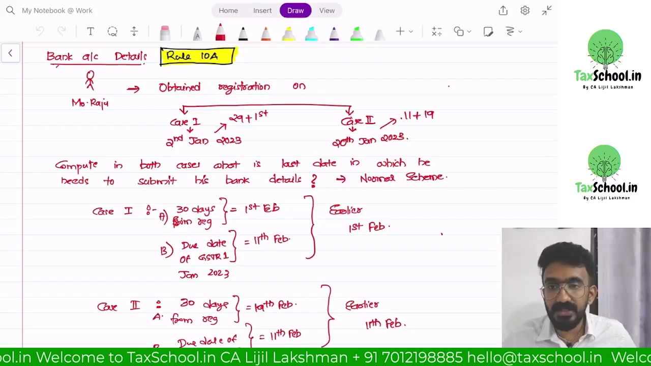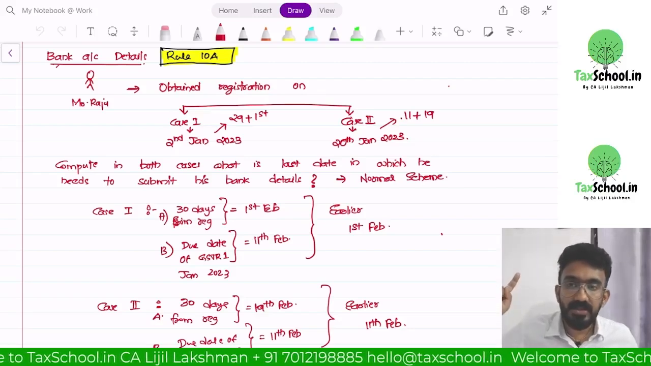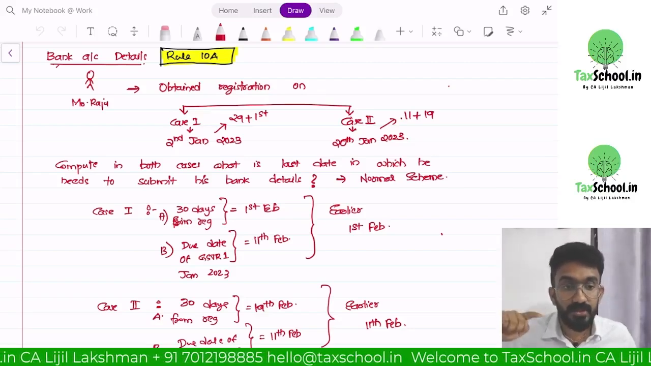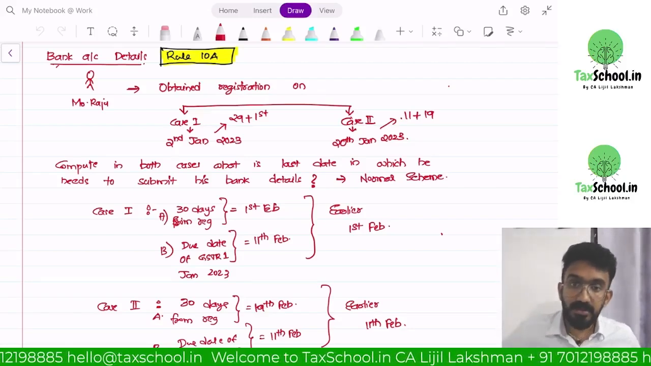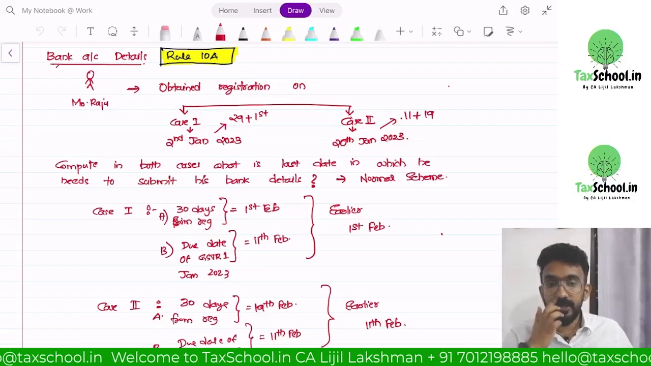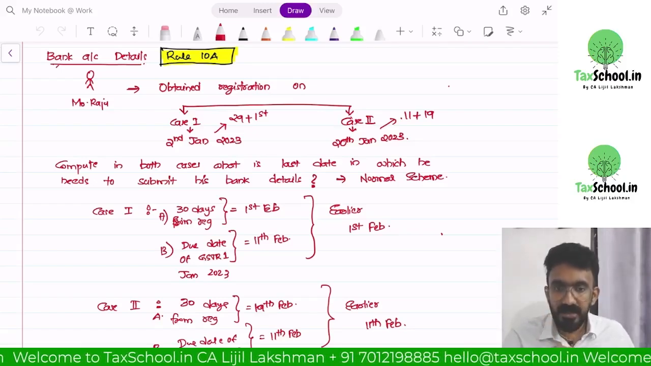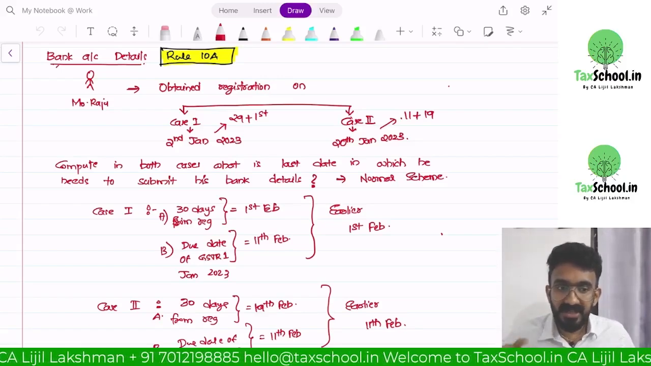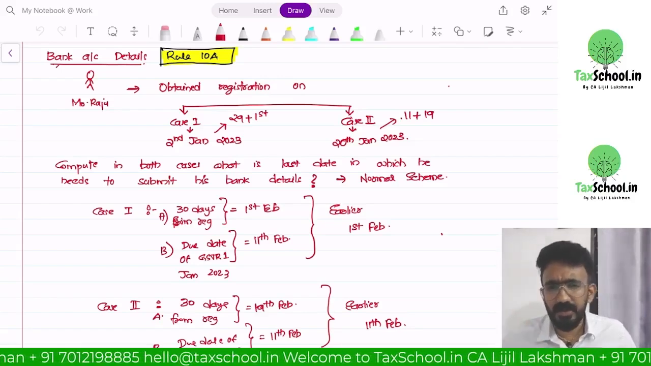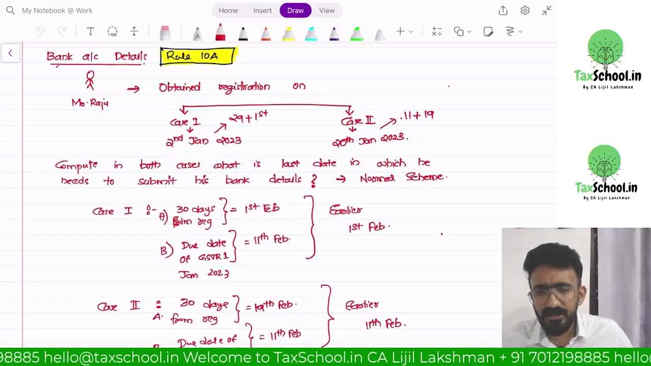If you don't satisfy this, the officer can take your registration for cancellation. Your registration will get suspended. There are additional provisions added to it. Suppose you took the registration on 20th of January, which means 30 days will end on 19th of February. What is the due date of filing GSTR-1 for January? That is 11th of February. The earlier date would be 11th of February.